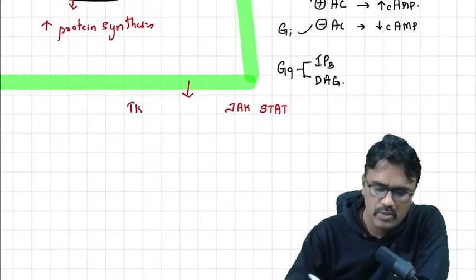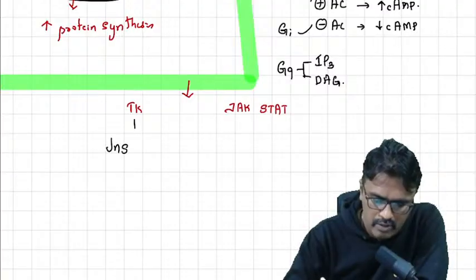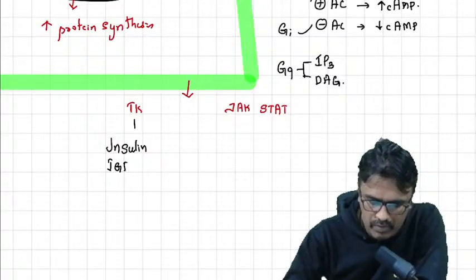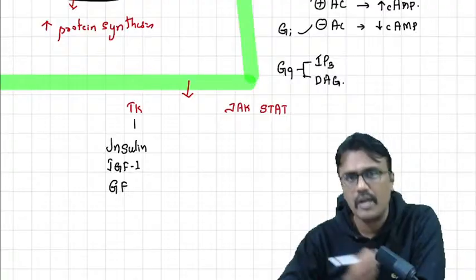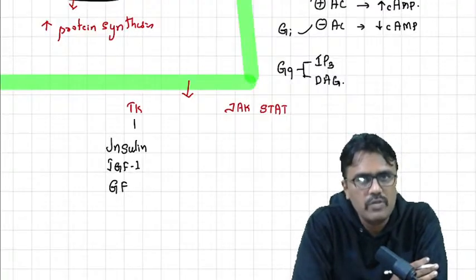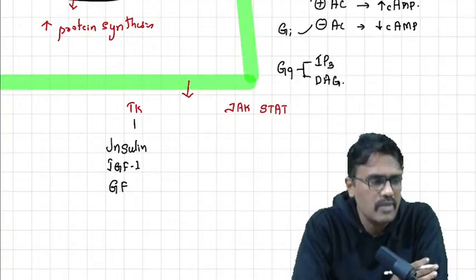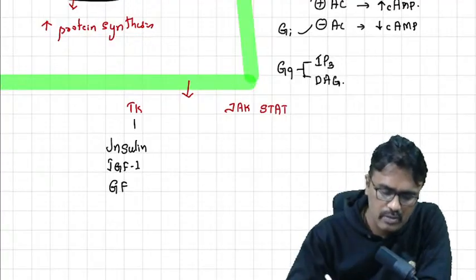The one which acts through tyrosine kinase is insulin, growth factor 1. Then any growth factors will be through tyrosine kinase. For example, those that cause cancer, those are growth factors: vascular endothelial growth factors, epidermal growth factors. So any growth factors is going to increase the activity through tyrosine kinase.